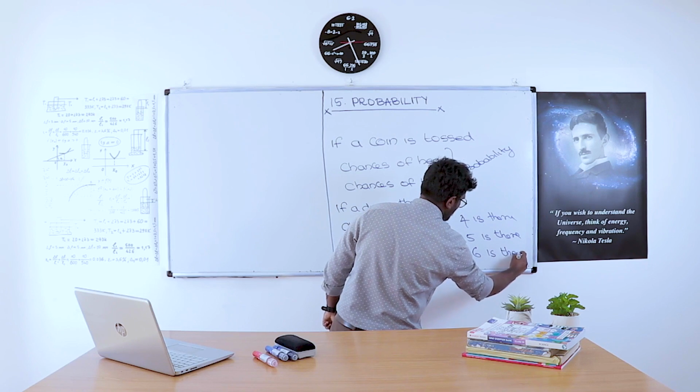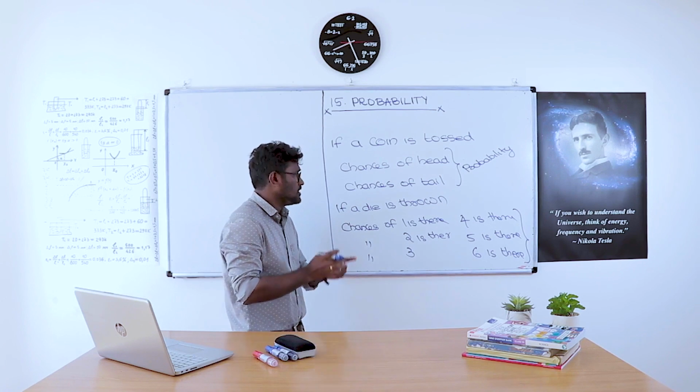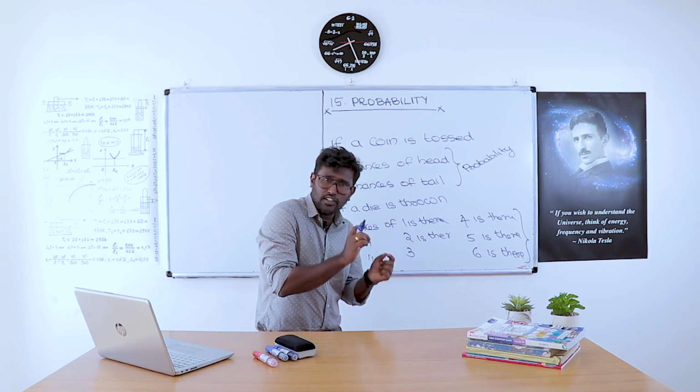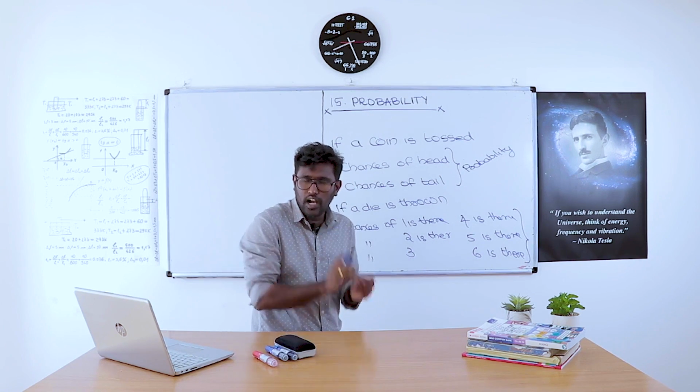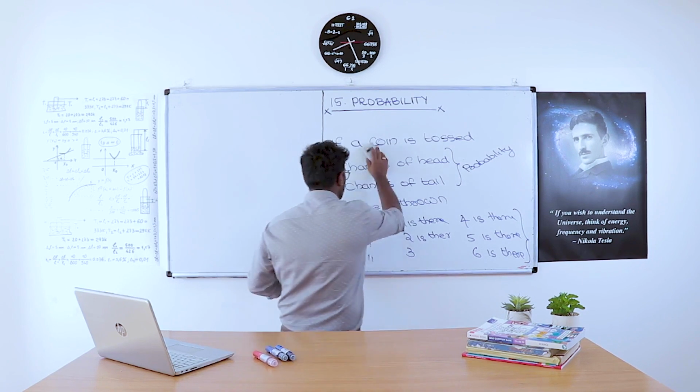These chances are simply called probability. So there is a chance that an event should happen or should not happen. That chance is simply called probability.